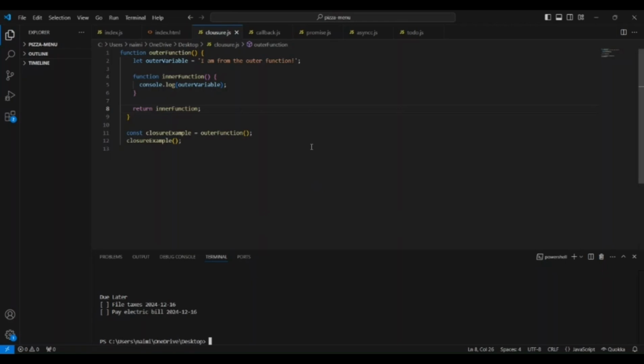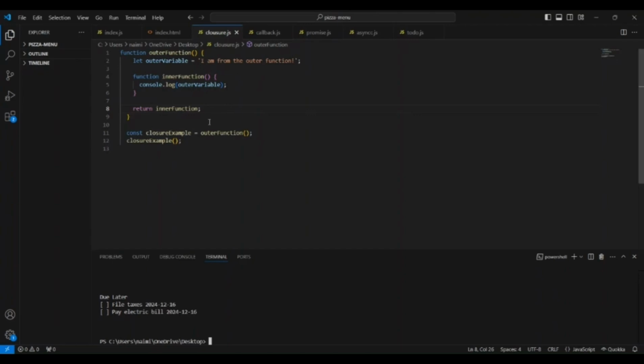Today I wanted to explain the key concepts in JavaScript like closure, promises, async, await, etc. So now first let us look at the closure property. It is a function that remembers and can access variables from its outer function.